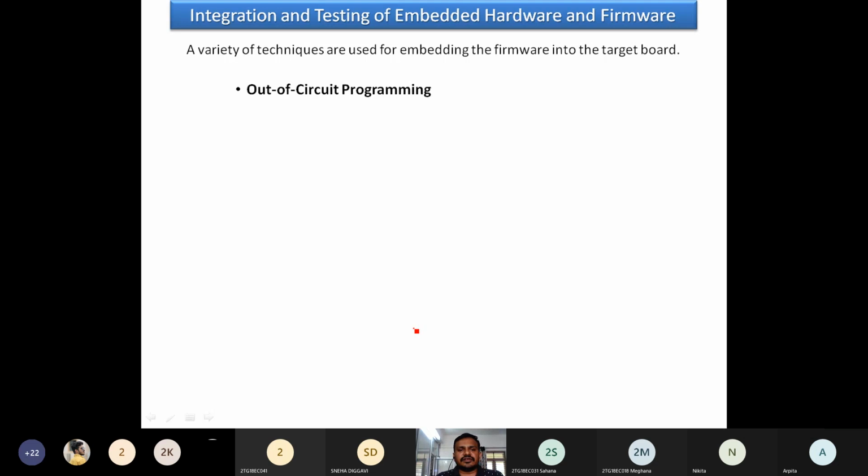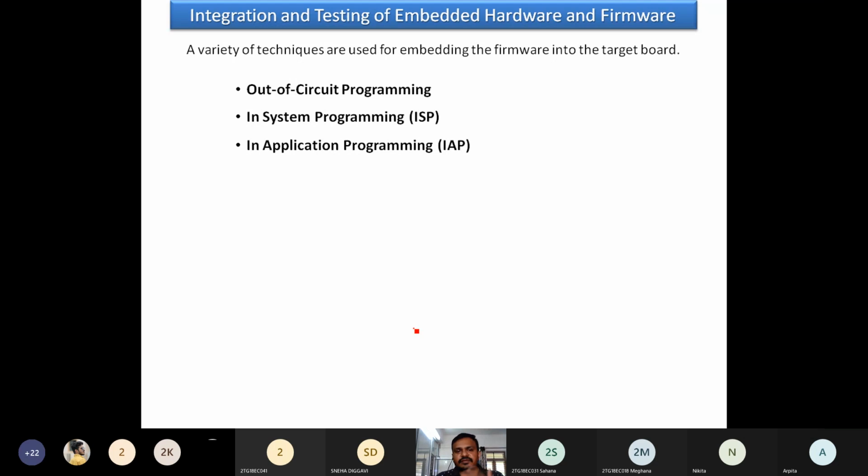One technology is out-of-circuit programming. Another one is in-system programming, ISP. Another one is in-application programming, IAP. So these are the hierarchies. In the beginning stages, obviously everything was done with out-of-circuit programming only. After that, based on implementation in the hardware and firmware, we found more technologies like in-system programming.